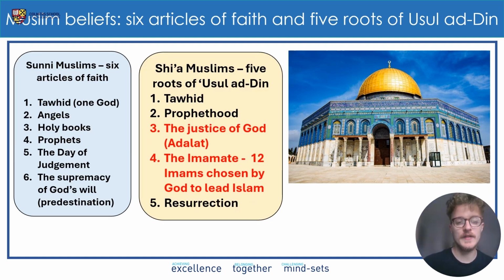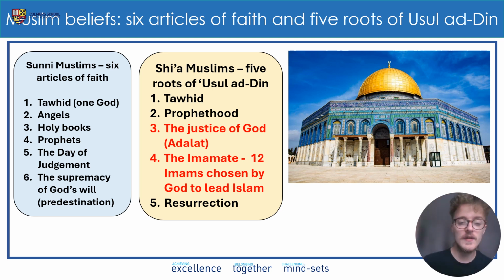So what are the 6 articles of faith and the 5 roots of Usul al-Din? So let's start with the 6 articles of faith. These are, if you like, 6 key beliefs that Sunni Muslims hold to be important. So the first is Tawheed, which is the oneness of God. There's also the belief in angels, the belief in holy books, the belief in prophets, the belief in the day of judgment, so there being a time where you will be judged, and something called the supremacy of God's will, this idea that God knows everything that will happen, which is sometimes called predestination.